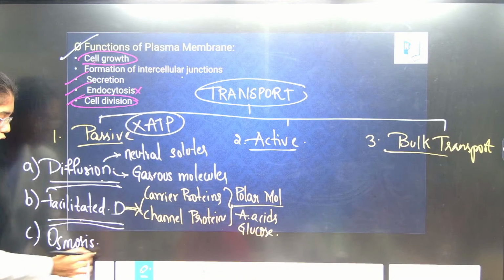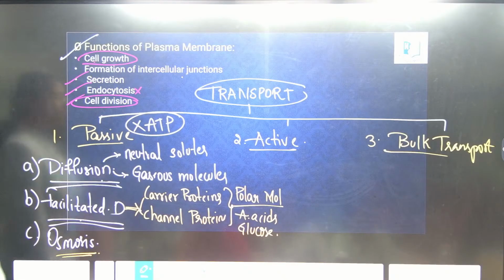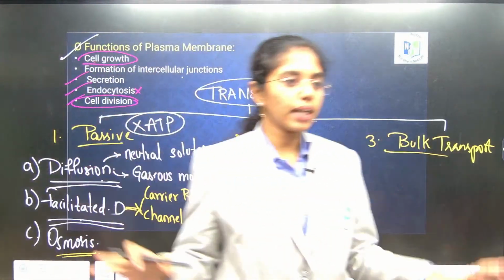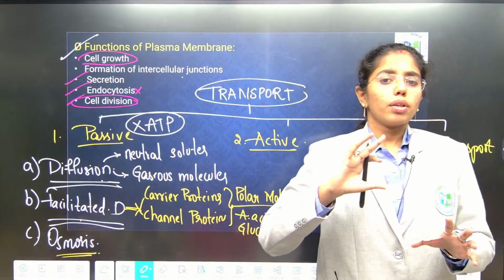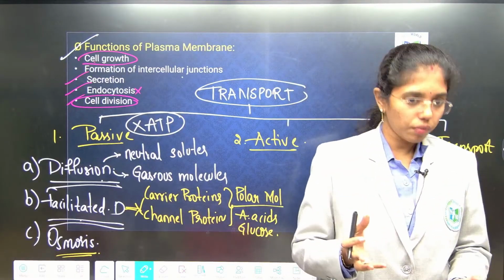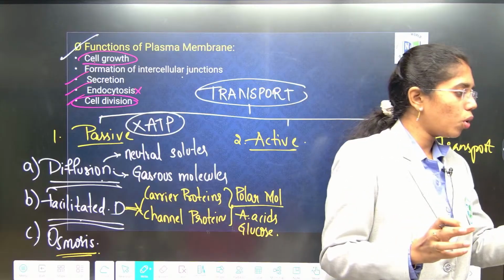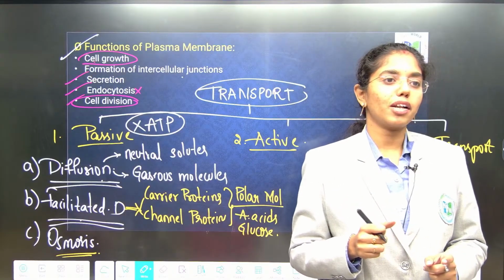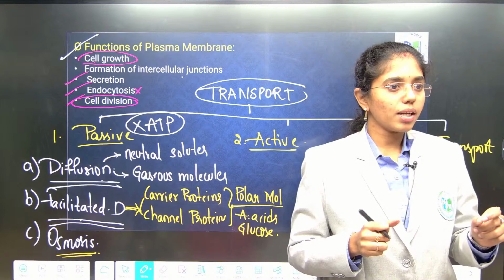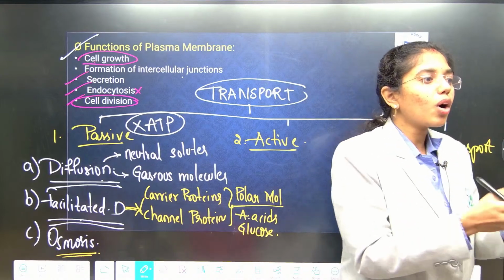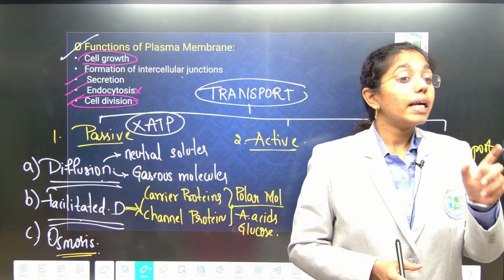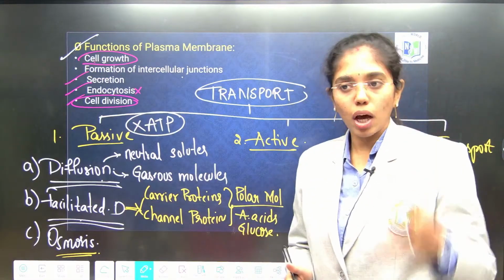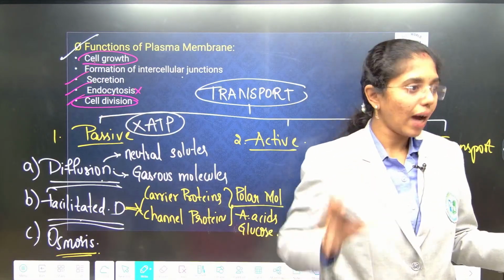And then is osmosis. Whenever we are discussing the drop sequence, I'll give you ample time to note down. Listen carefully. First understand the complete concept. Whenever you are going through the concepts of osmosis, reverse osmosis, you all know it is from low concentration to high concentration. But there will be a big doubt on what they are talking about concentration. Is it about the solute particles or the solvent particles? What is the low concentration they are talking about? It depends on the question that is given. Mostly it will be solvent only, from low concentration to high concentration.